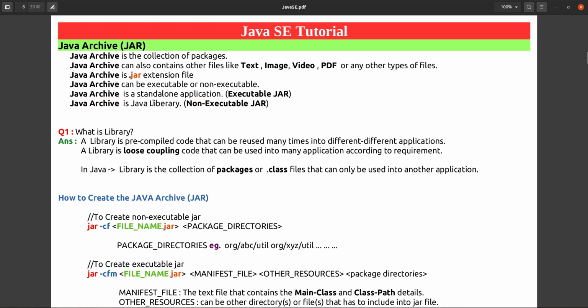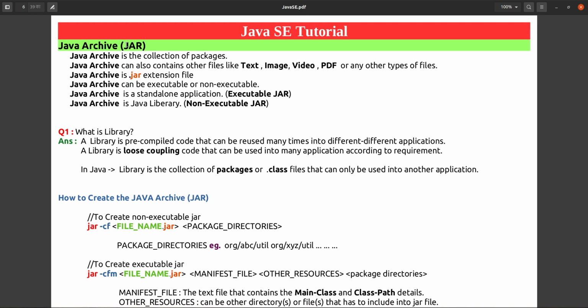So a jar can also be a standalone application. A jar can be a library if it is non-executable. A jar can be a standalone application if it is executable, and a jar can contain a collection of packages, and it has a .jar extension. If required, you can add some text files, images, videos, PDFs or any other types of file into the jar. So this is about jar: what is a jar, or what is a Java archive.